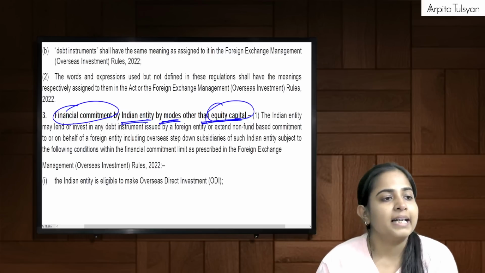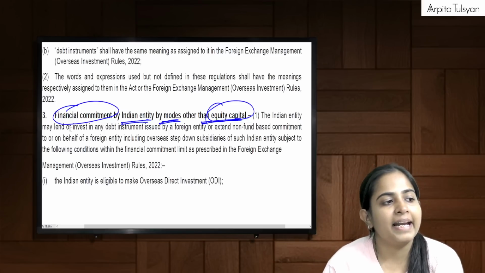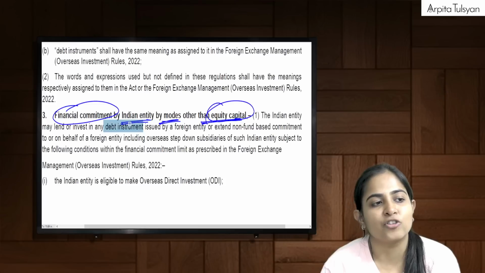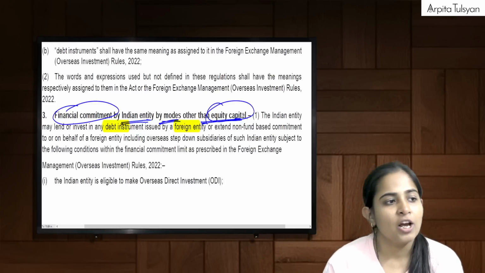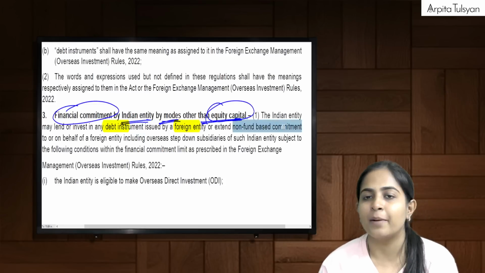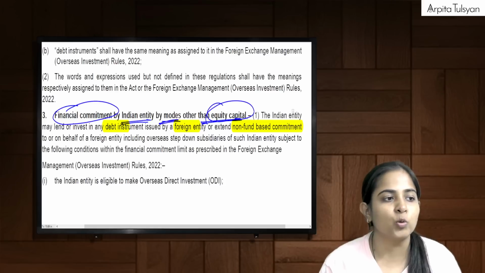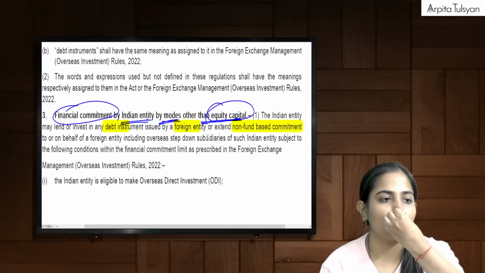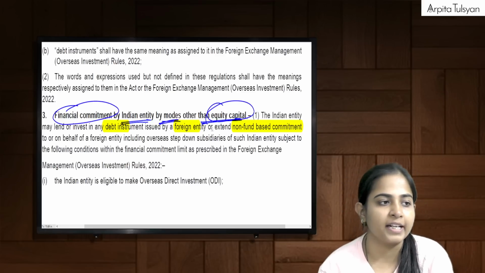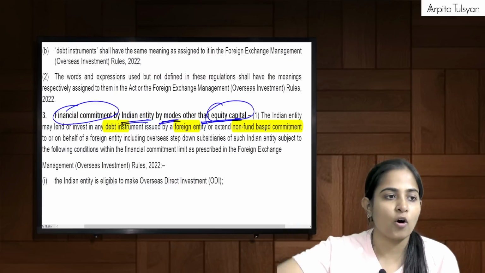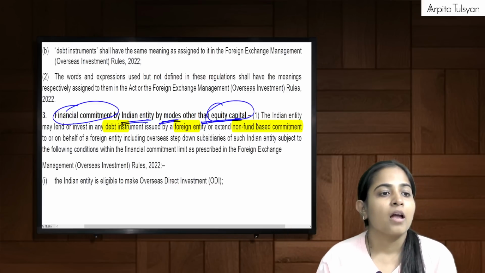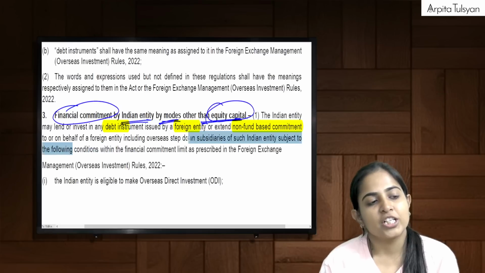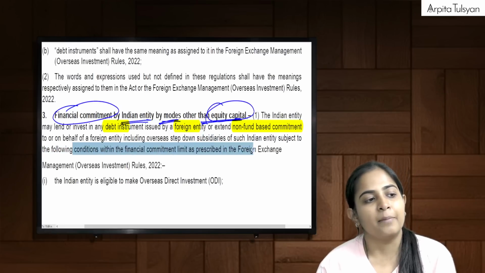So they say that an Indian entity may lend or invest in any debt instrument issued by a foreign entity, same thing, debt or non-fund based. That is, they can do this to the foreign entity or to the overseas subsidiary of such Indian entity, subject to the following conditions within the financial commitment limit as prescribed